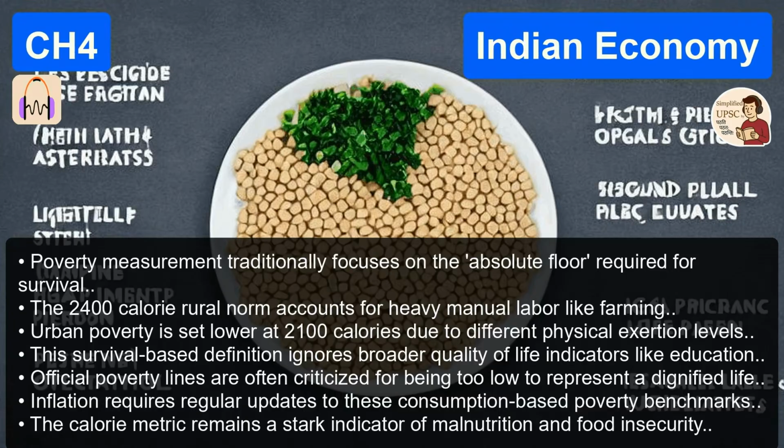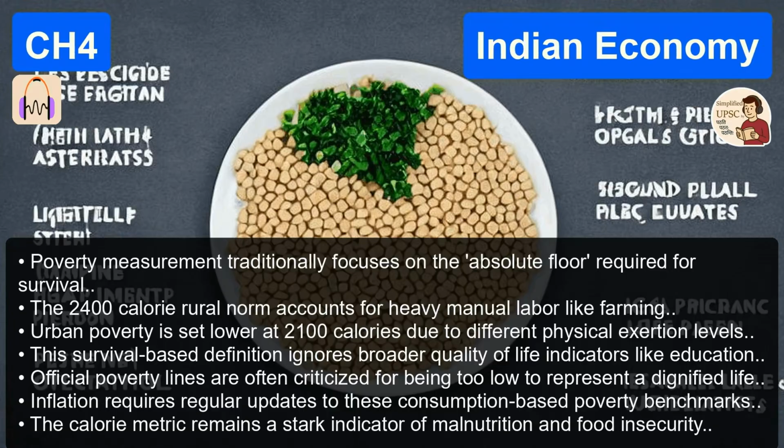PPP is the magic word there, because a dollar converted straight to rupees buys you a completely different lifestyle in India than it does in New York. Precisely. If we just use the raw exchange rate, the numbers wouldn't reflect actual living conditions at all. PPP levels the playing field. It creates that basket of goods comparison. Right. It looks at what that money actually buys in the local economy.